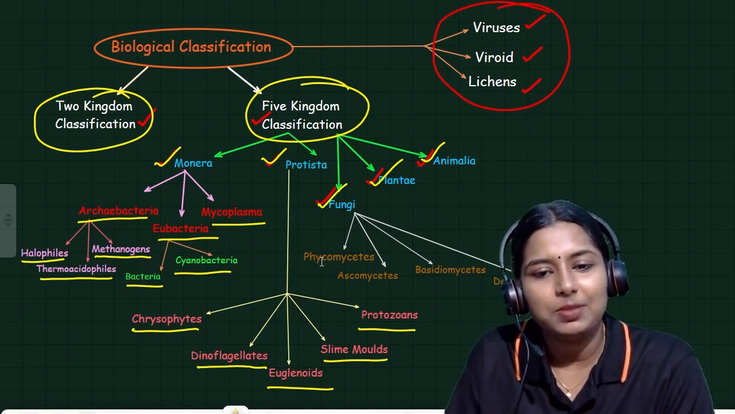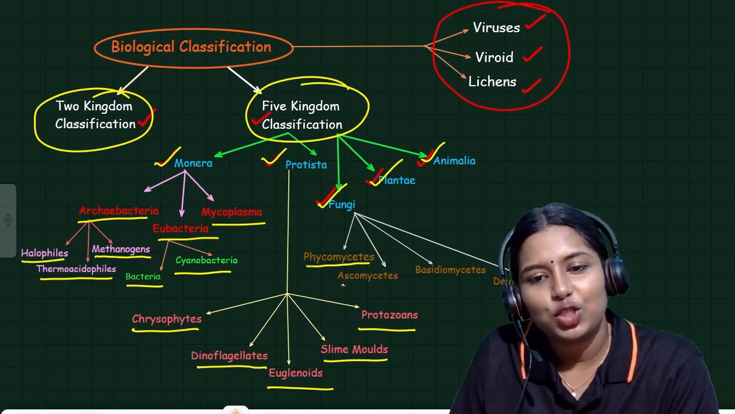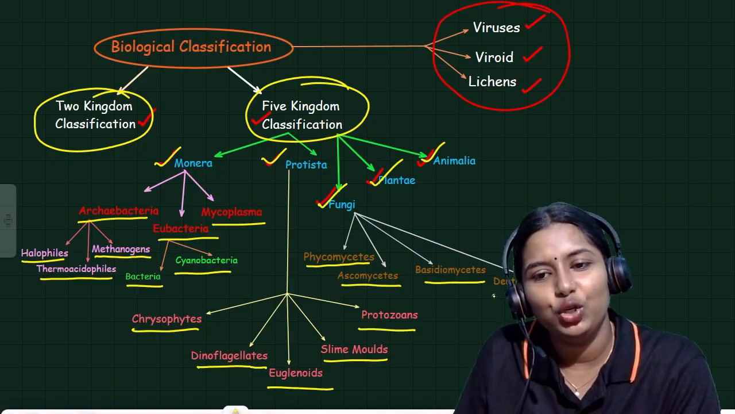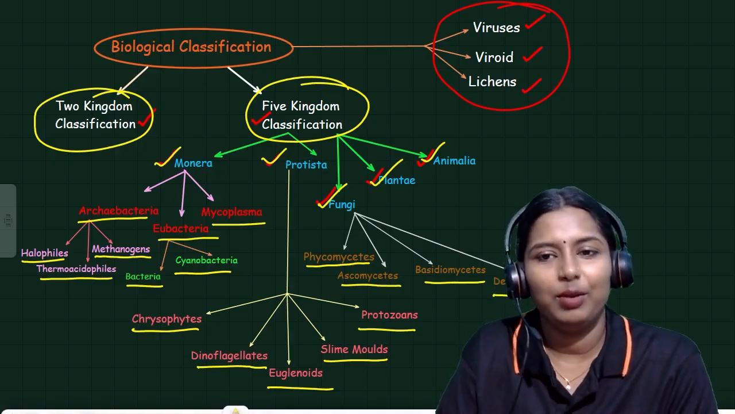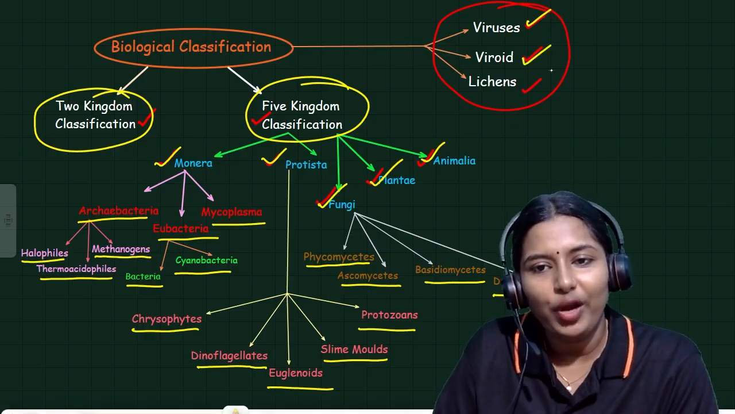Fungi is of 4 types. What are they? Phycomycetes, ascomycetes, basidiomycetes, deuteromycetes. And then Plantae and Animalia. At the end, we discussed viroid and lichen.